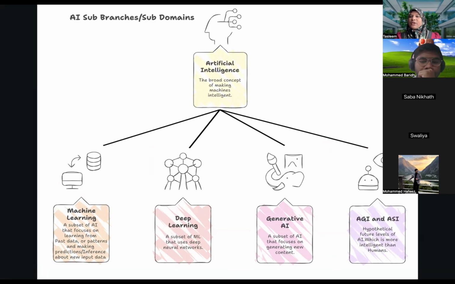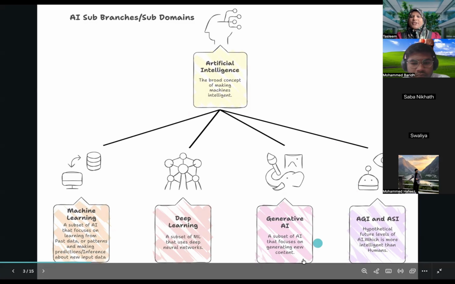In the last intro, we also saw that artificial general intelligence and artificial super intelligence are upcoming. There are developments happening on that front, not yet realized, but work is going on towards it. At this point in time, we are in the generative AI stage. Let's understand one by one in detail.